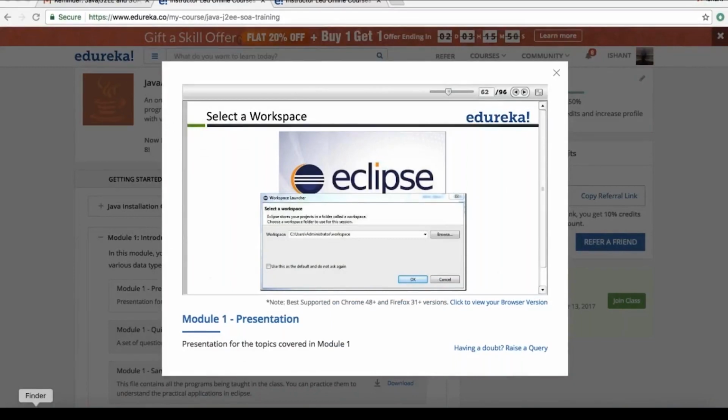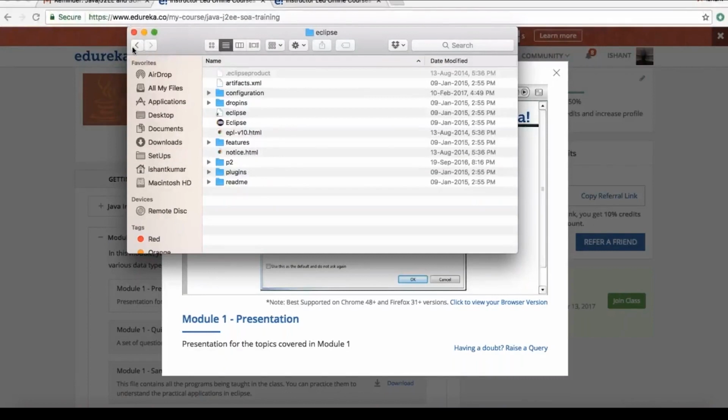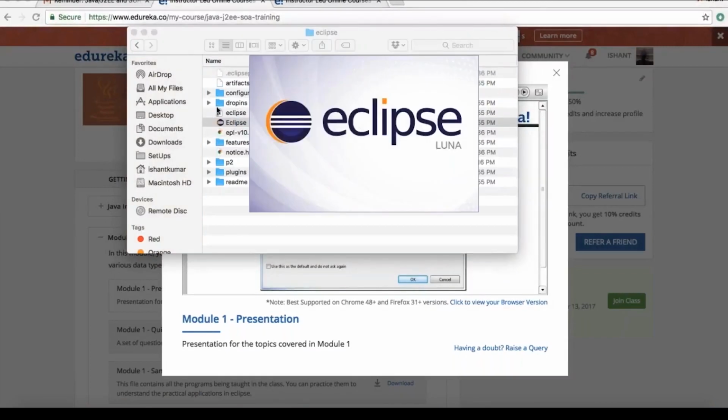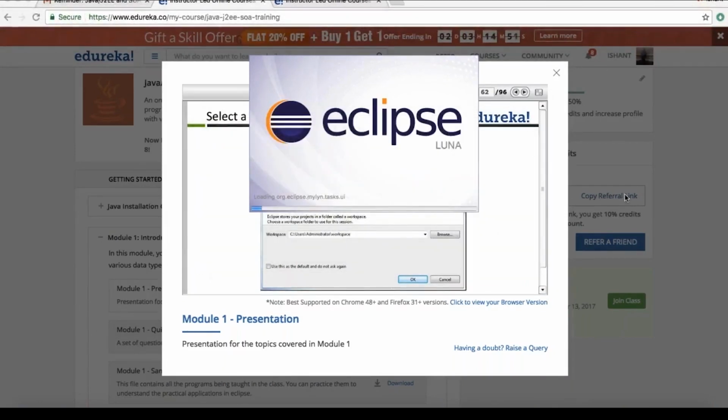Now what is Eclipse? I'm just going to move down to a location where I have Eclipse. This is known as Eclipse. You'll get the setup, and once you double click the file, Eclipse will start off. The moment Eclipse is started, it's going to ask you for a workspace. For example, I'm going to name this workspace Edureka, let's say 13th of Feb. This is one folder which will be created under this path. Just hit OK, and now Eclipse will be loaded for us.